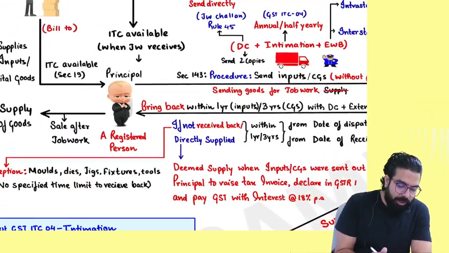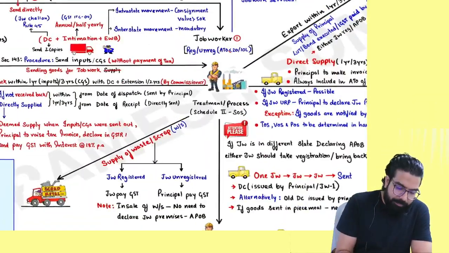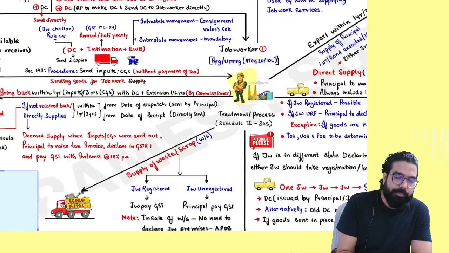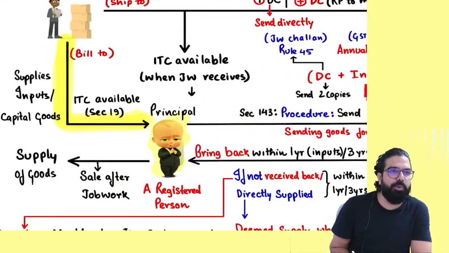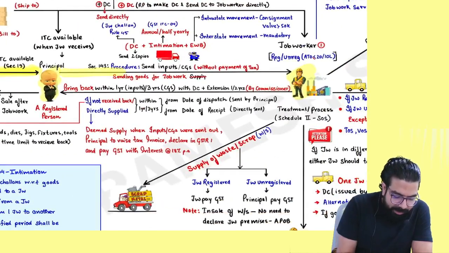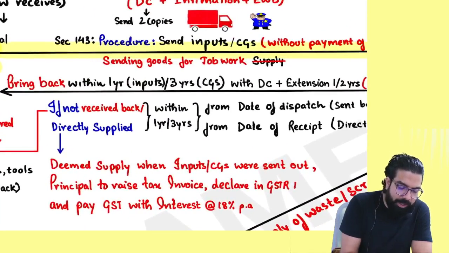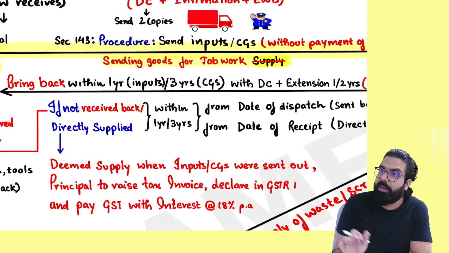And here we are in the chapter of job work. Listen to me very carefully. I am the principal over here. You are the job worker. Everyone here. I bought some inputs and capital goods. I can send it for job work. Always remember one thing. Whenever you are sending it for job work, it is not a supply. It is not a supply.